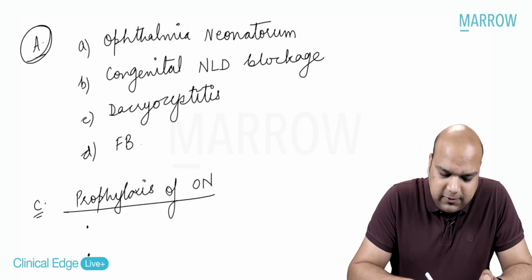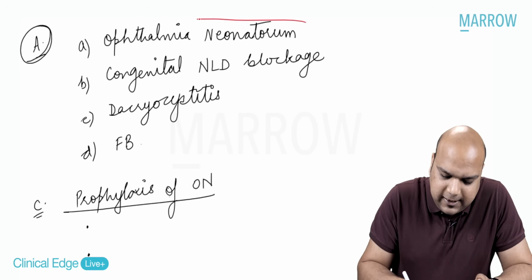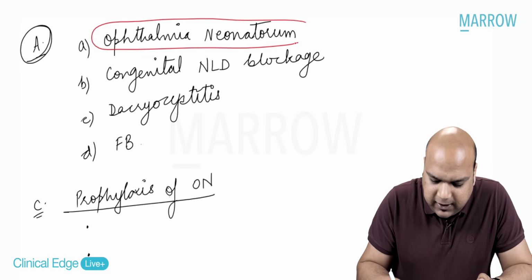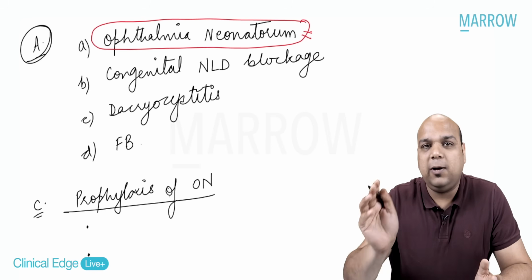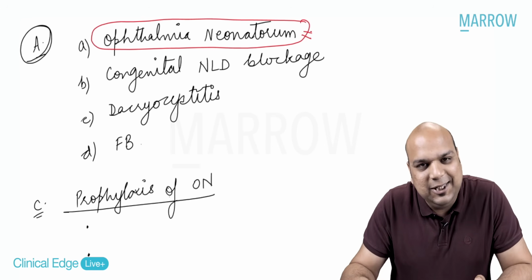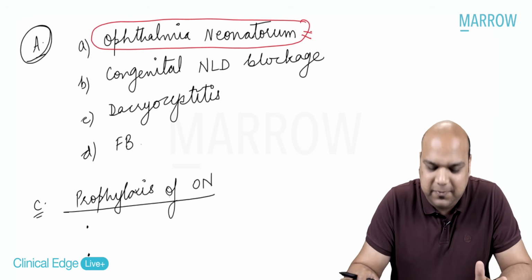So basically, if the child was born at home and after that he has a discharge, puffiness, then the most likely diagnosis we are talking about in the question is ophthalmia neonatorum. Yes, I hope we're pretty clear about this.